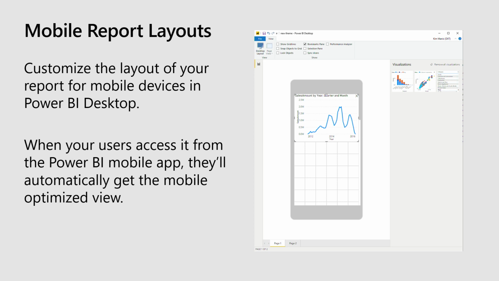In Power BI Desktop, there's actually a mobile report view where you can go into this mode and it gives you all the visualizations you created, and then you can lay them out for a mobile device so that when it's in the long mode, you can relay it out. And if they turn it to landscape, it'll lay out the way you expected in your original Power BI report. It's got some great interactivity on the mobile devices, so the touch experience is a little bit different for fat fingers, but do make sure you spend the time there.